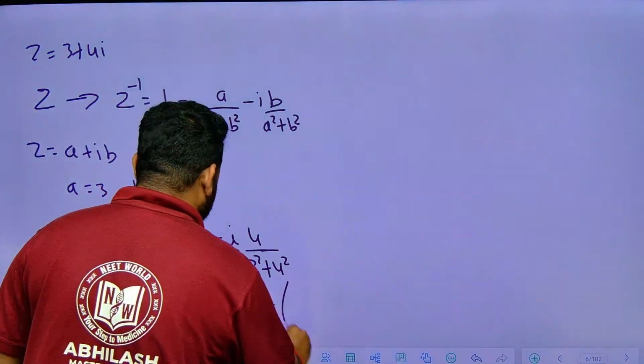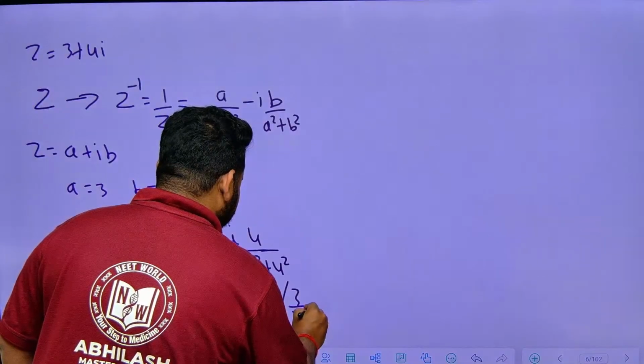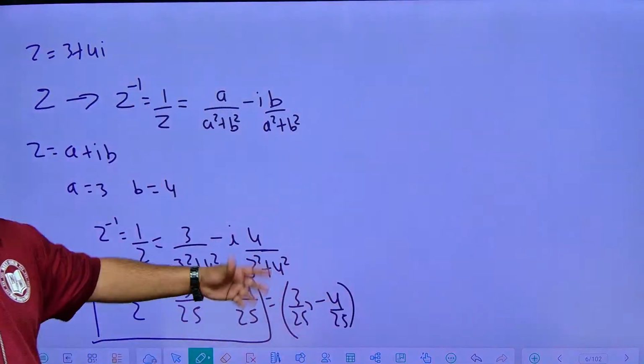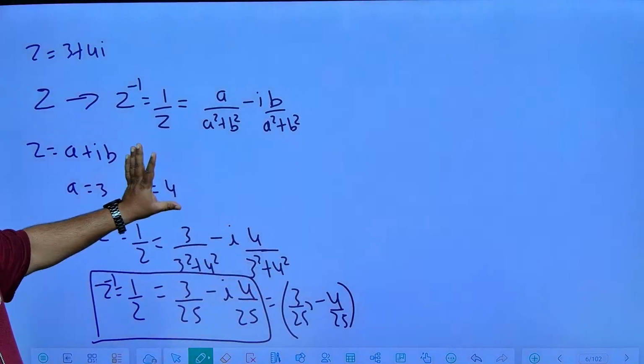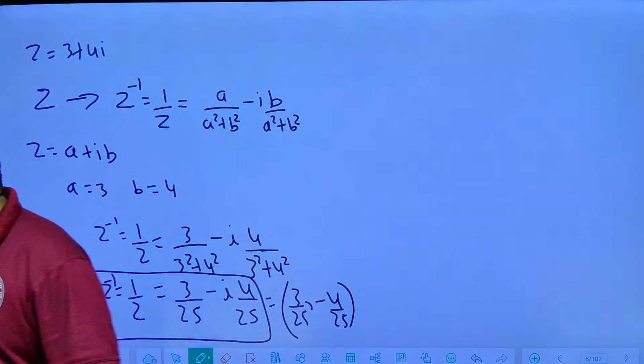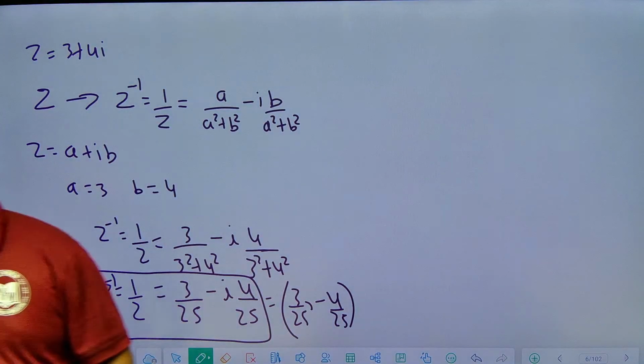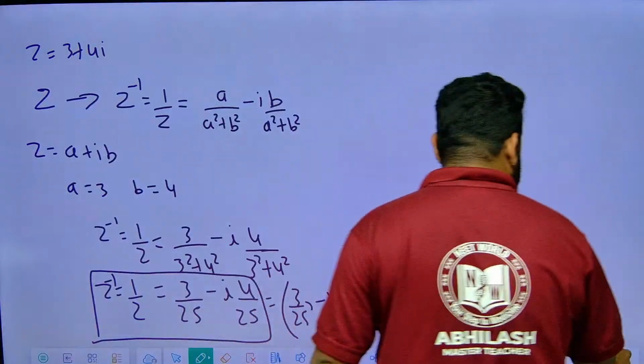This can also be written as an ordered pair, 3 by 25 comma minus 4 by 25, in the form of ordered pair. Clear? This is how you have to solve this question when it comes to multiplicative inverse. Clear? Let us move to the next question, friends. Very important question, mark it as important.